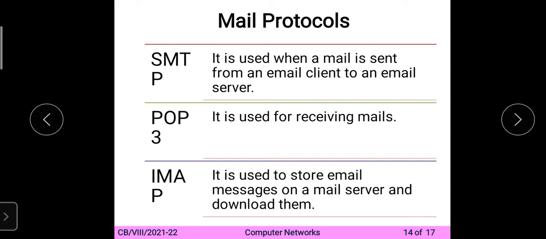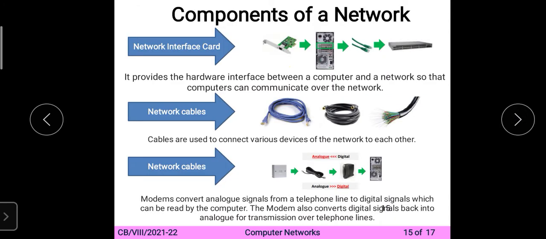But in the computer system, whenever the computers are there, using the Wi-Fi, we can connect to the internet. But there are some wire connections also to connect to the internet. So what are the components of the network? Whenever you want to connect a computer to the network, meaning the internet, various devices are required for that. So for that we need such components.